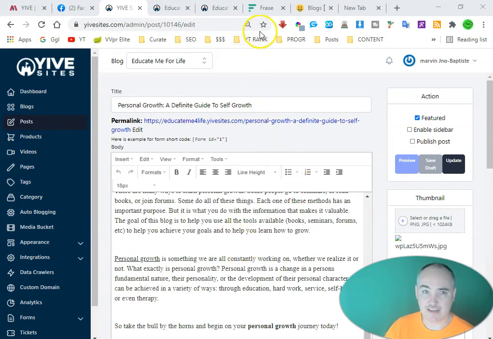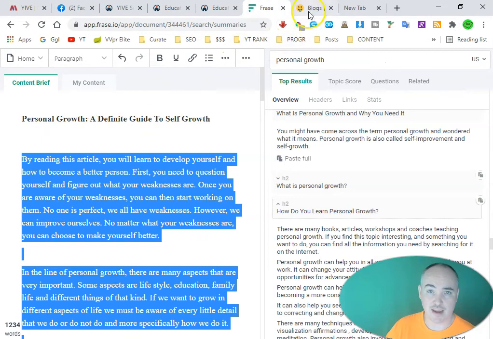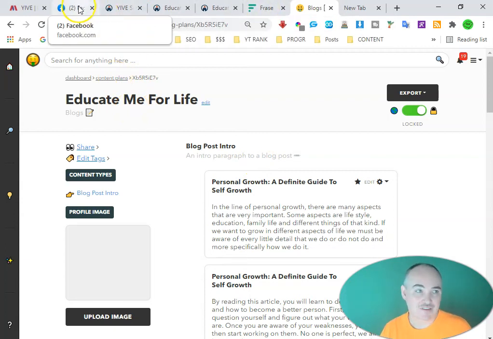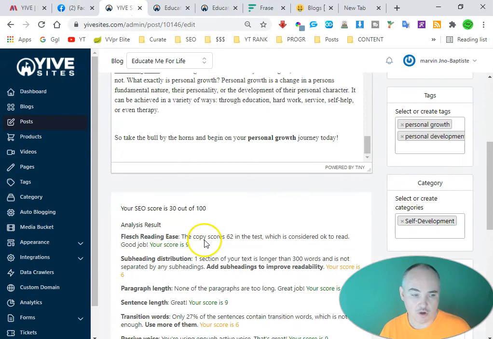So quickly and easily, you are able to use Frase as well as Nichesss to go ahead and put together a high quality, well-written article that has the keywords that you are trying to target.